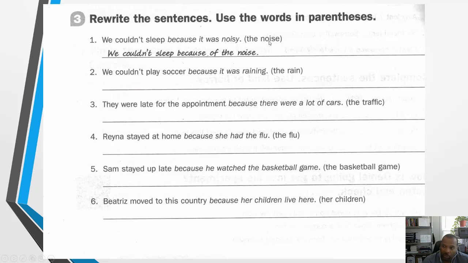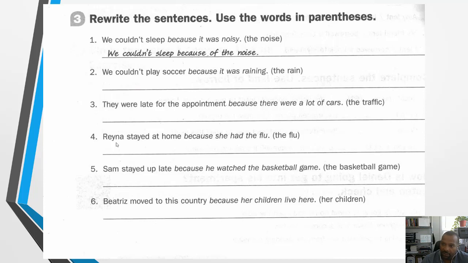So in order to write the noise, we have to rewrite the sentence. Okay? So they've done that for us. We couldn't sleep because of the noise. Alright? So we change because to because of. Alright? So now it's your turn to practice what we've learned about because and because of.